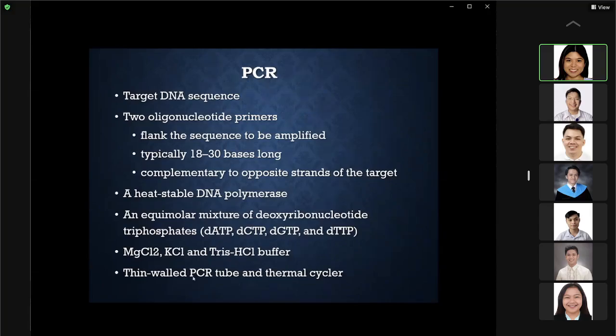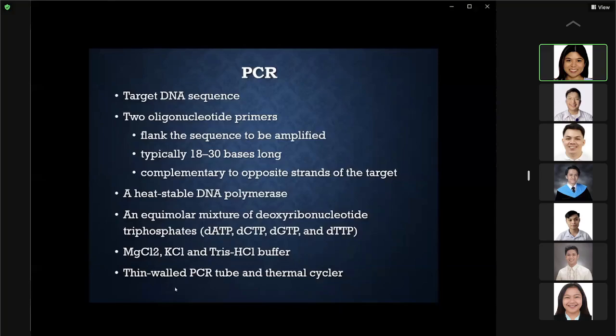In addition, you will need magnesium chloride, which is a divalent cation. You'll also need potassium chloride, a monovalent cation, and Tris-HCl buffer, which will provide a suitable chemical environment for optimum activity and stability of the DNA polymerase.